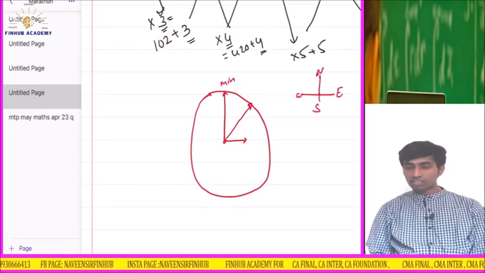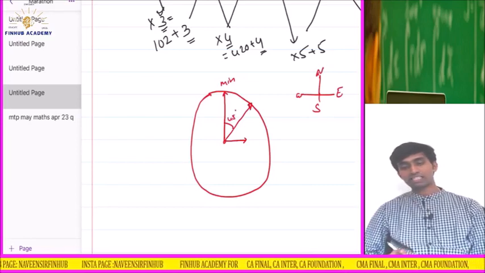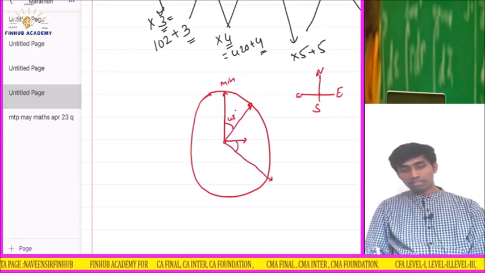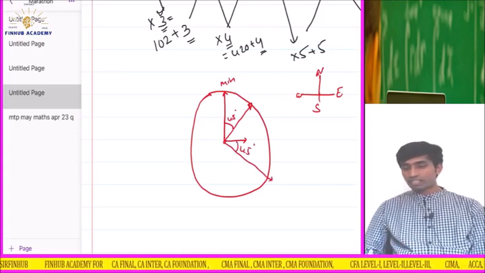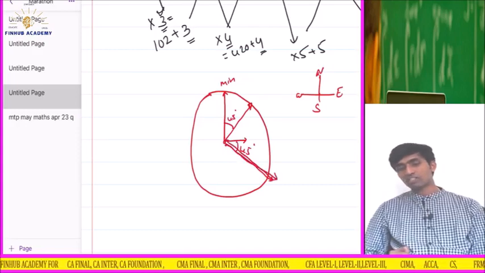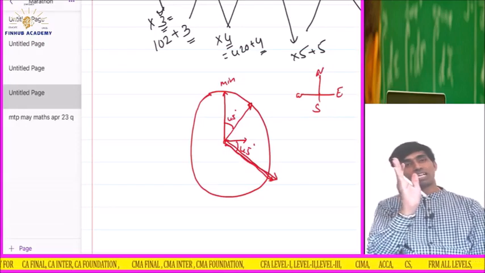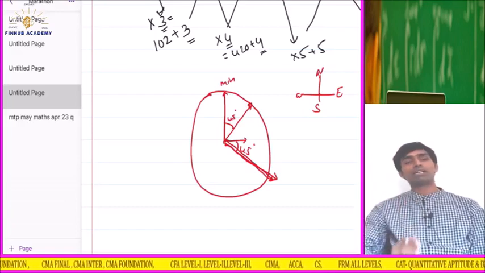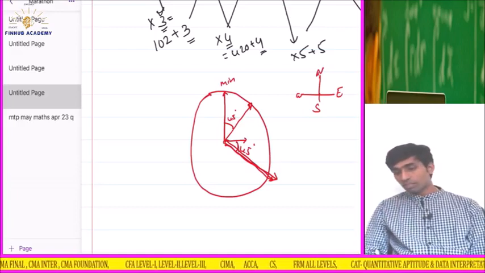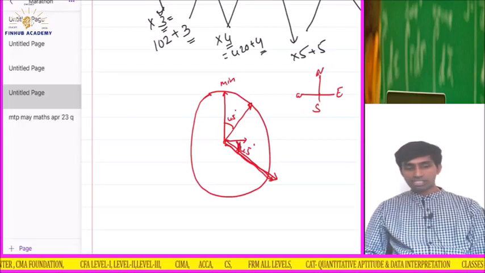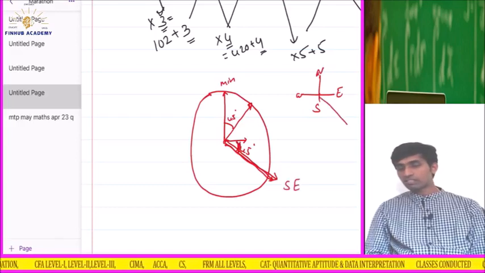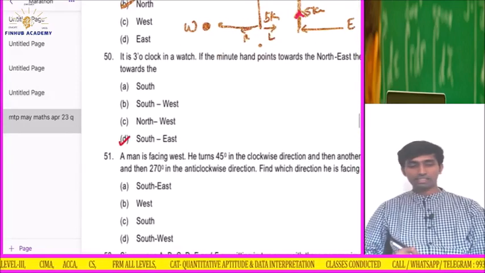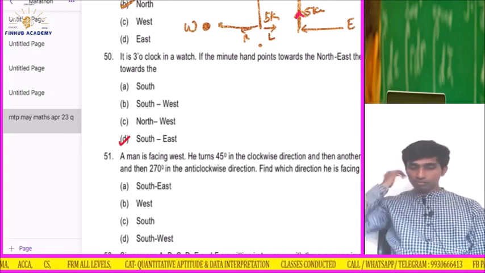So this is northeast. If this has moved 45 degrees, understand, so obviously at the same time the hour hand also will move 45 degrees from here to here. Is this clear? Okay, so this is which direction they are asking. When the minute hand moves, the hour hand also moves. So this is also 45 degrees from here to here. Okay, so this is which direction? Southeast. Let us check the answer. So answer is southeast. The option is D. Okay, clear? Let's move to the next question.